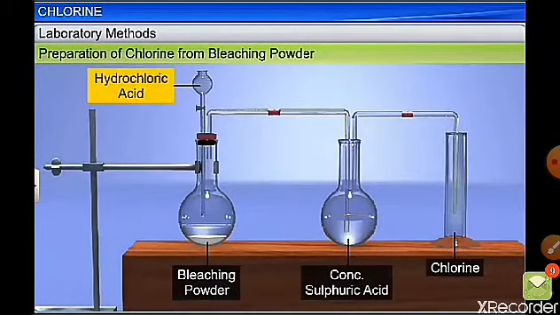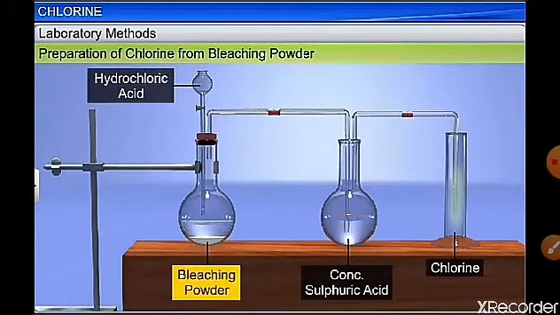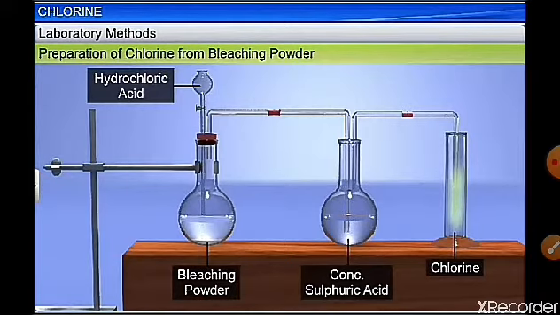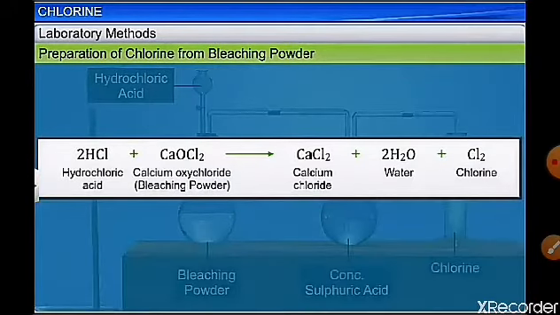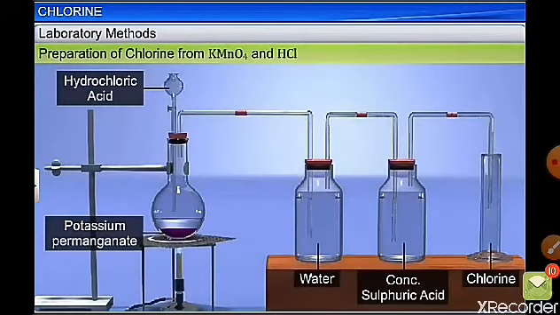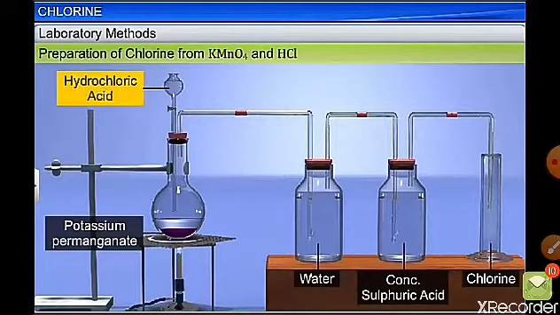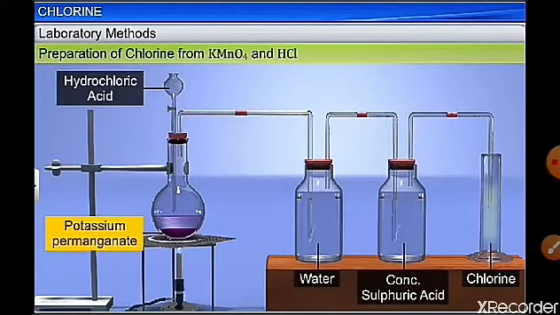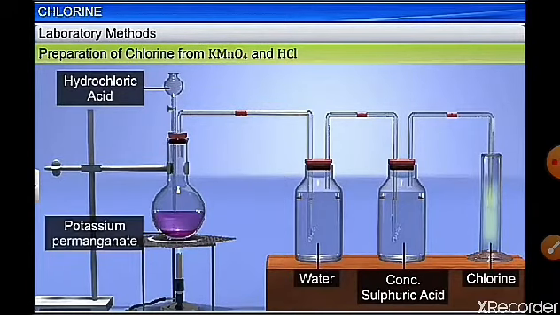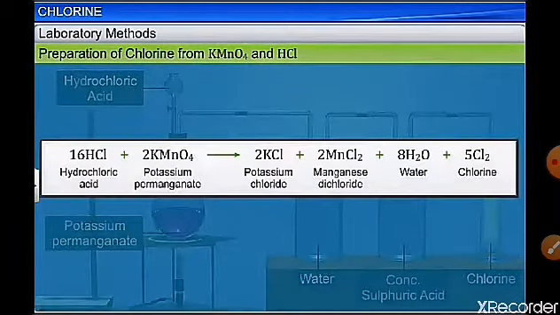From bleaching powder, we can also prepare chlorine by reacting it with hydrochloric acid. You will get calcium chloride, water and chlorine gas. It can also be prepared from the reaction of KMnO4 with HCl to give Cl2. KMnO4 is a good oxidizing agent and it oxidizes HCl to Cl2.